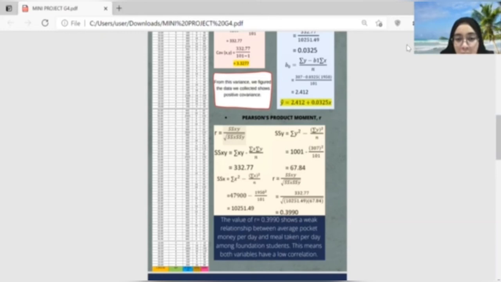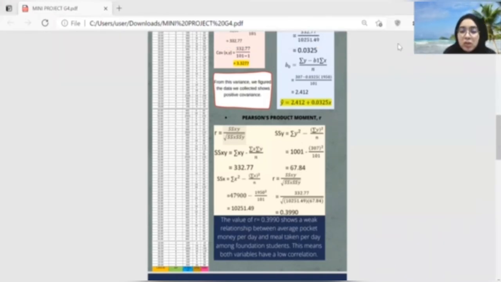The last step is to find the sum of squared deviation of y using the same formula, but replace it with the y variable, and we get the answer 67.84.